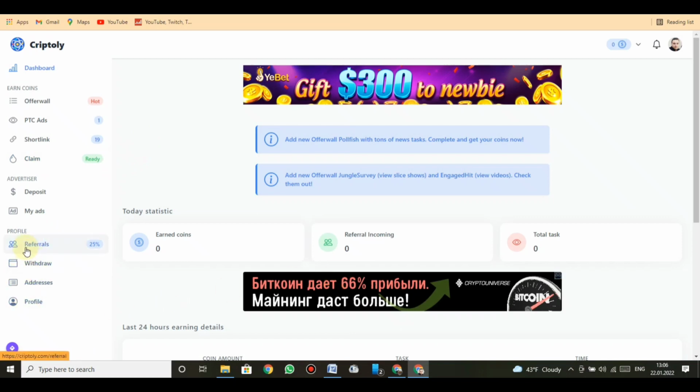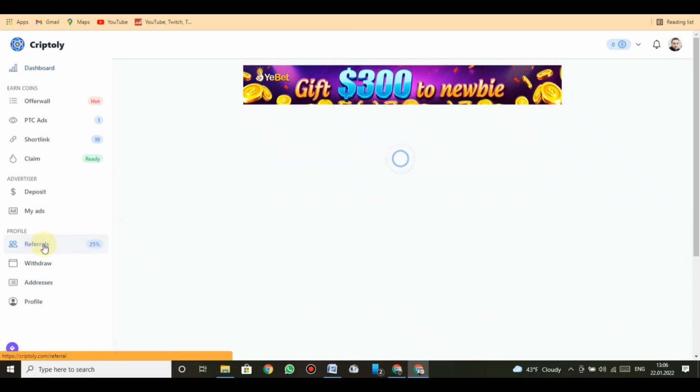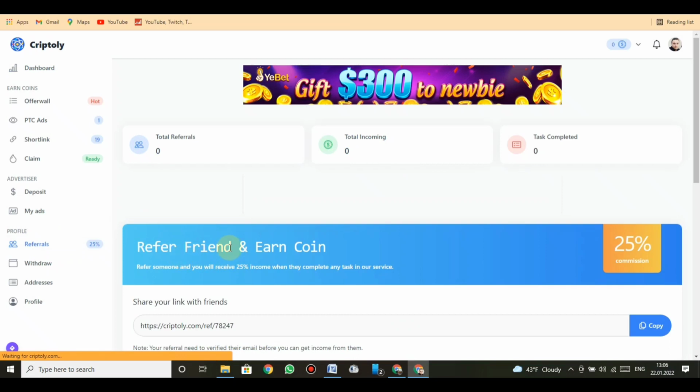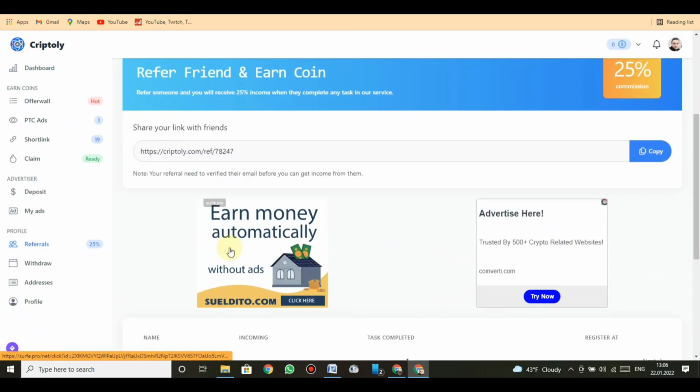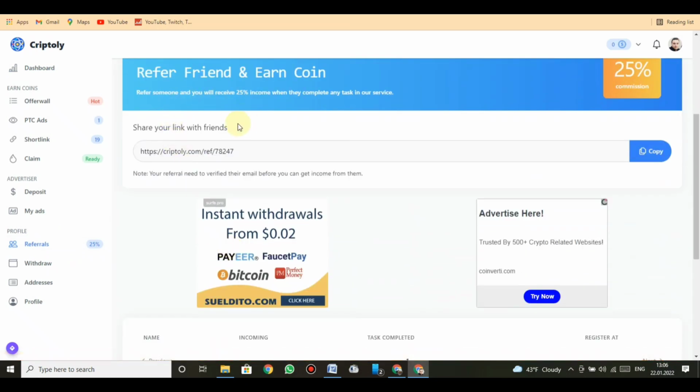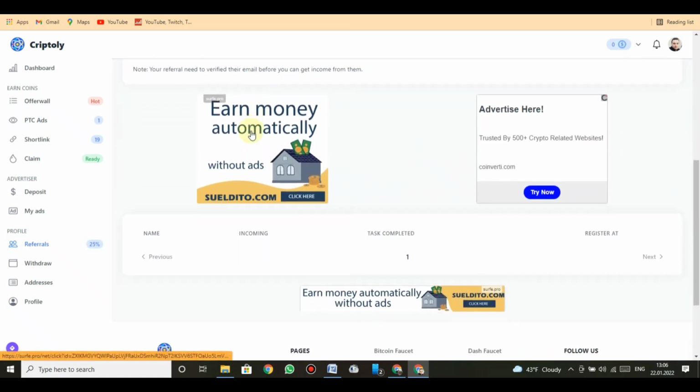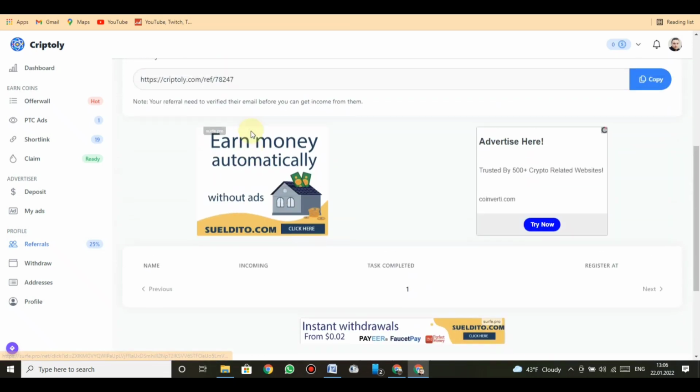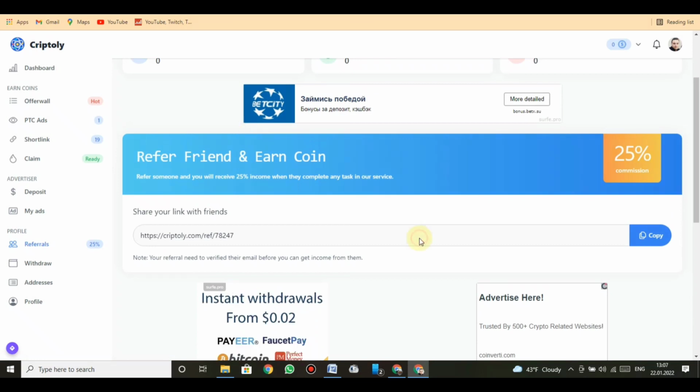As I said in my previous videos, the referral program may make money for you without your working. Only a lot of friends who registered using your referral link and made money, they will make extra money for you too. Refer friend and earn coin. Refer someone and you will receive 25% income when they complete any task in our service. 25%. Share your link with friends. Note, your referral needs to verify their email before you can get income from them.